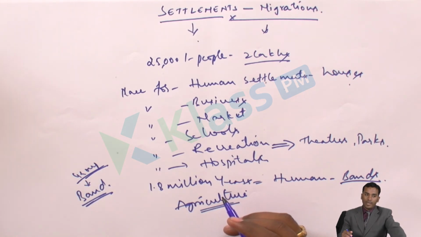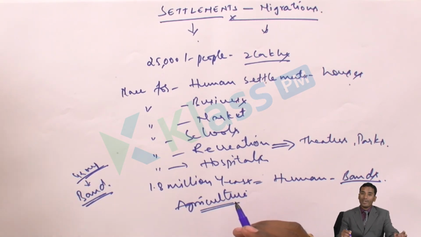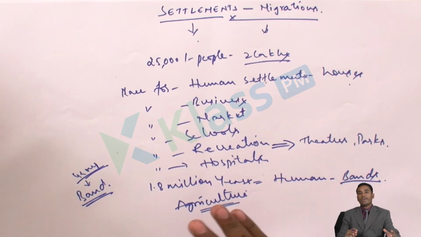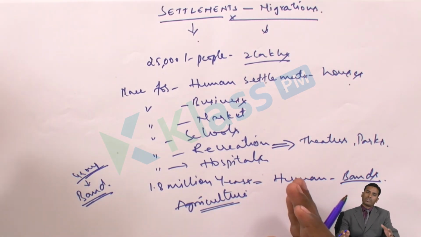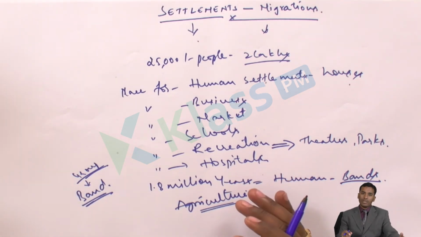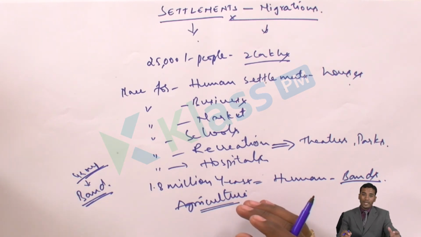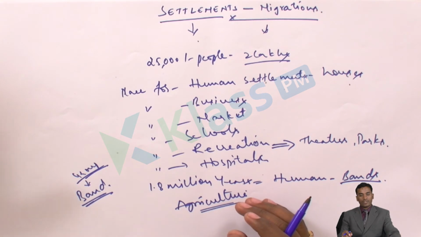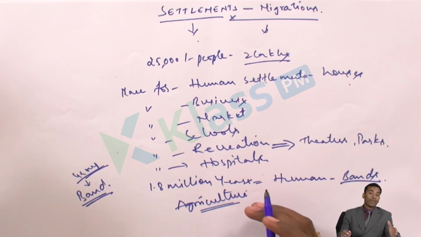And settlements will be of three factors majorly. The first one is site. Site means the place where we are planning to establish our own settlements. Say for example, I want to construct a house. Where will I be constructing it? Completely away from the city, some 15-20 kilometers away, or a place where I find all the needed amenities. I will construct a house where I find all the amenities. So this site is very much important.